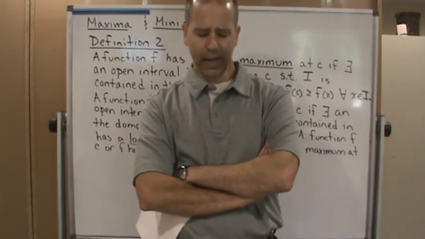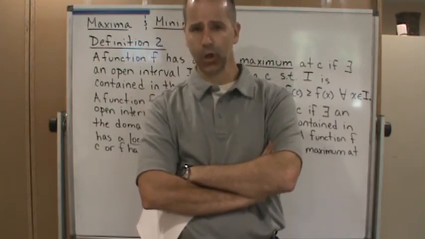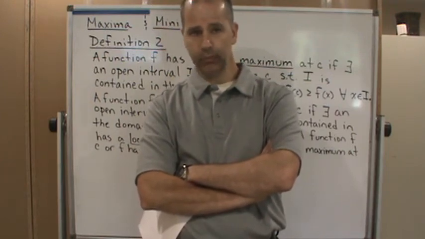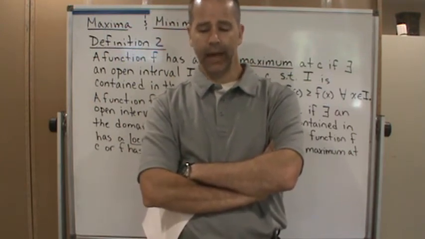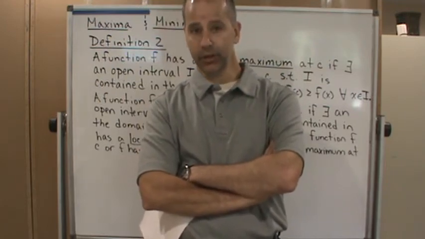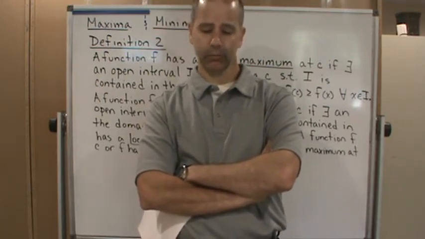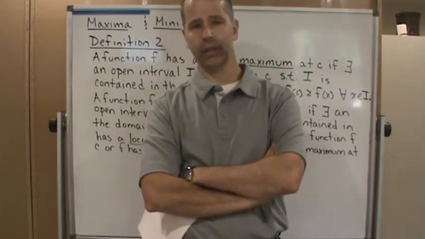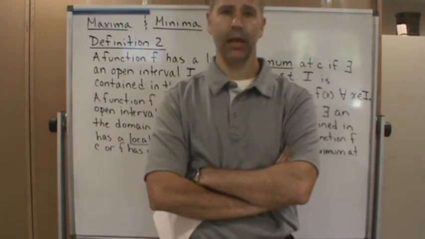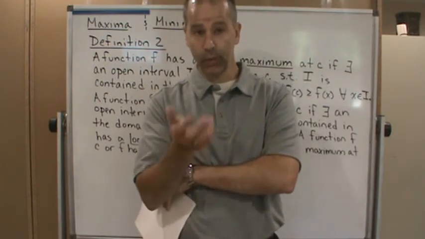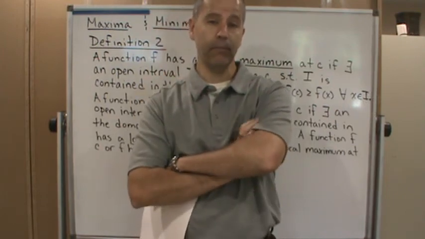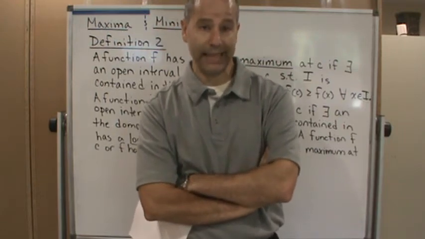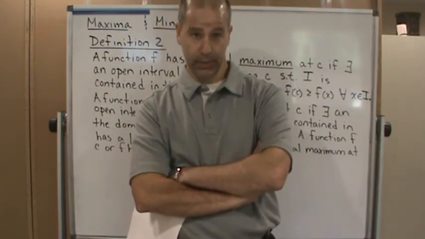Now if we don't have the graph, or if it's complicated, how do we determine whether we have local extrema? Well, that brings up looking at the function. How do we look at the function? Because we may not have the graph. If we don't have the graph, then we have to look at the function. So how can we use the function to help us determine whether there's local extrema and then find them? And that's going to be an interesting question, and that's where the idea of finding critical points comes in.